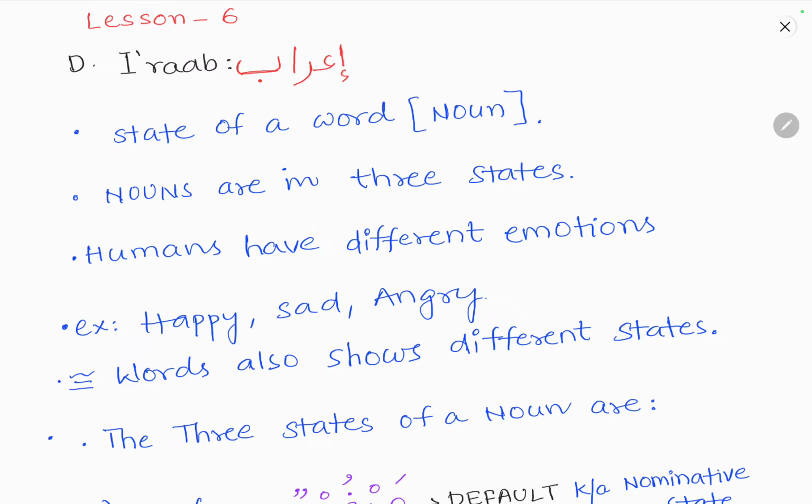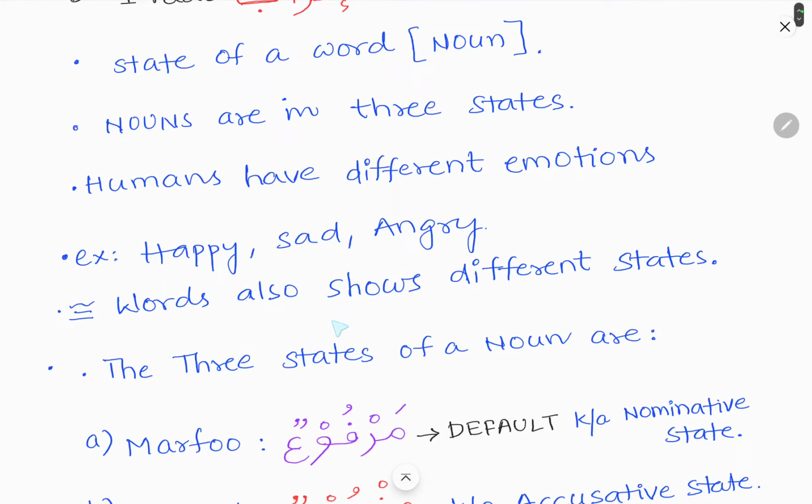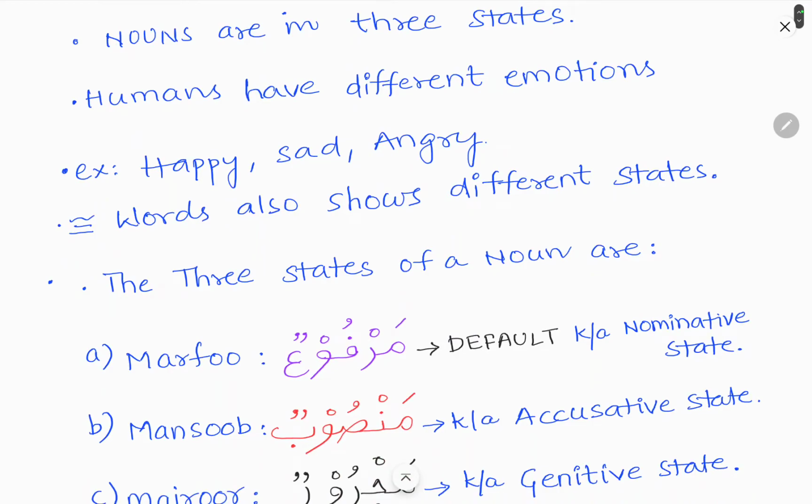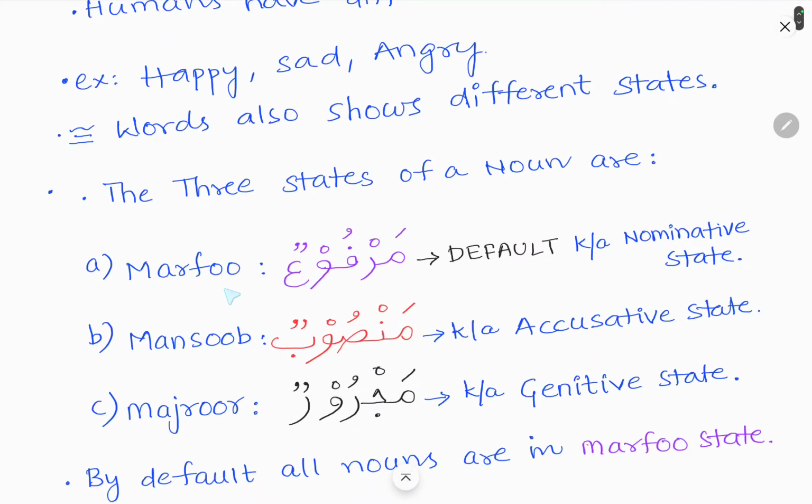So nouns are in three states. Like humans have different emotions like happy, sad and angry, words also show different states. So the three states of a noun are marfu, that is by default most of the words in noun Arabic are marfu state. Okay, most of the nouns will be in the marfu state.